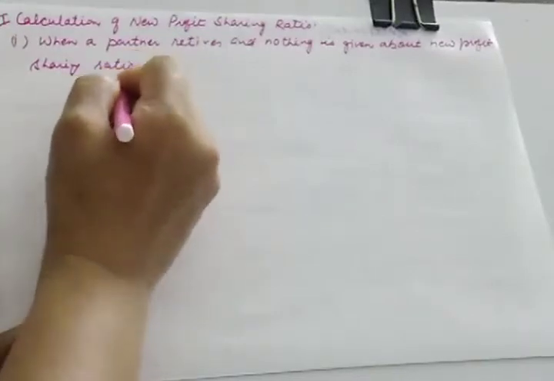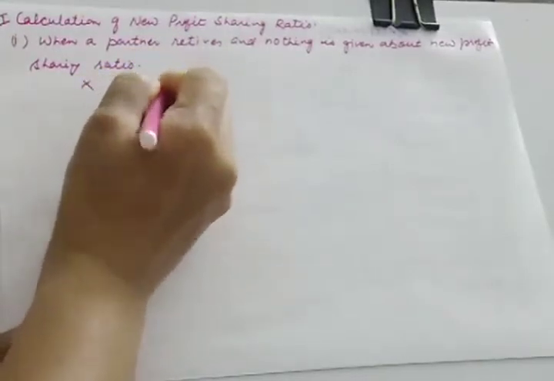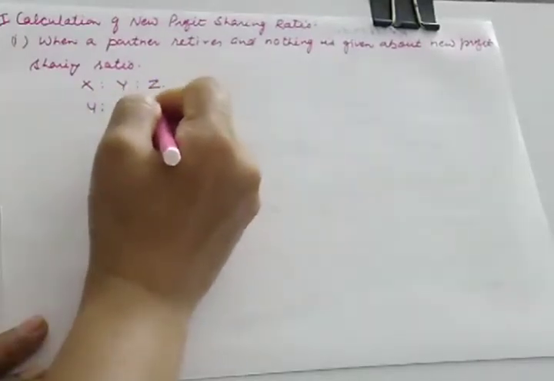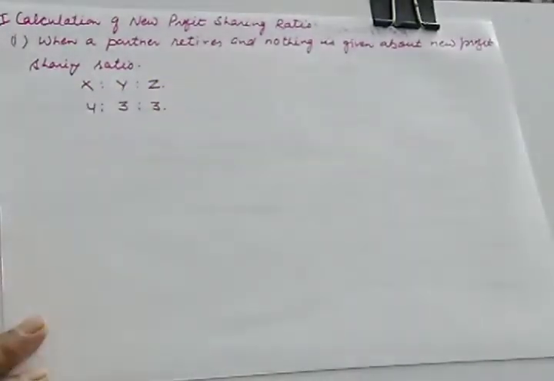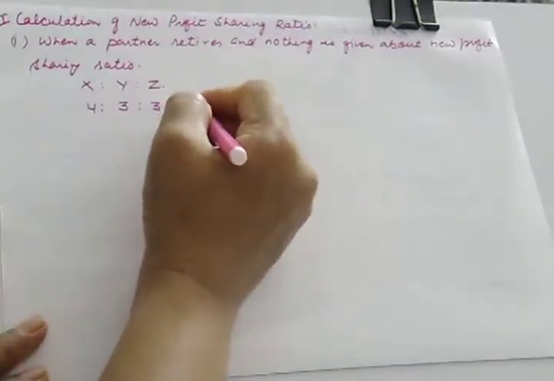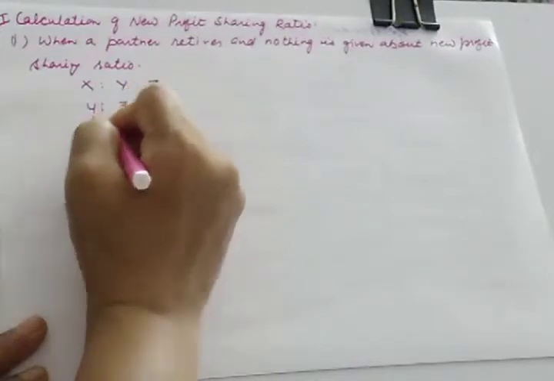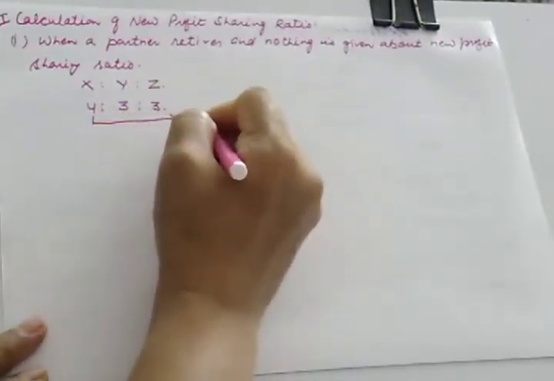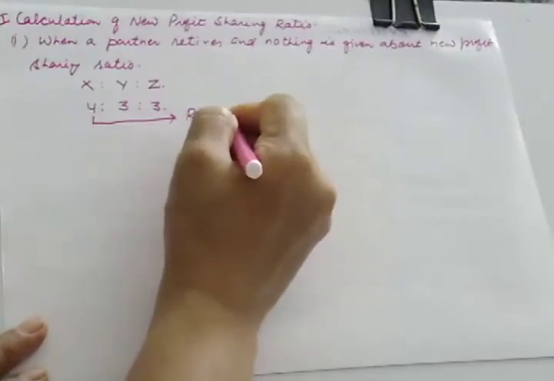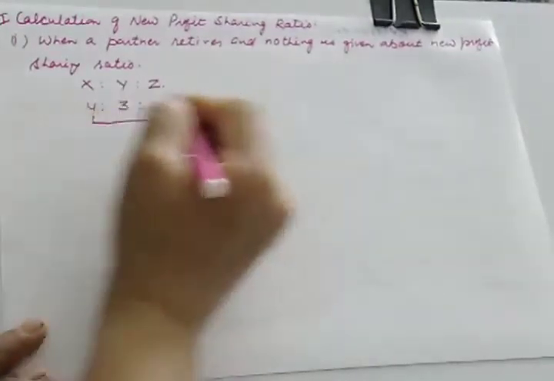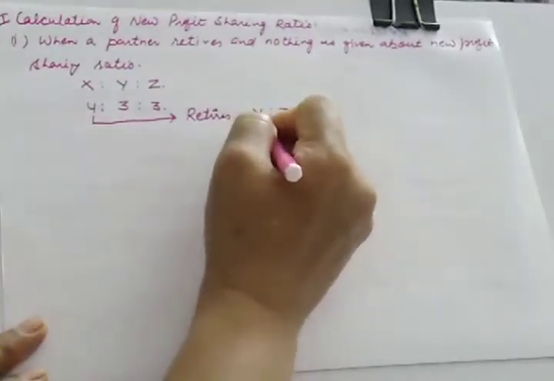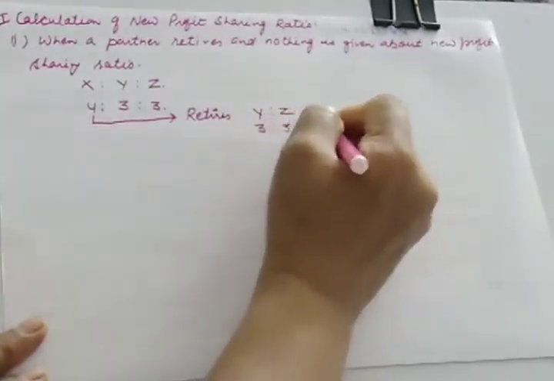Suppose there are three partners X, Y, Z sharing profits in the ratio of 4:3:3. Now in this case, if the question is silent and we know which partner is retiring, suppose X retires, then what will happen? If X retires, you simply remove X. Then the new profit sharing ratio of Y and Z will be 3:3 or equal.